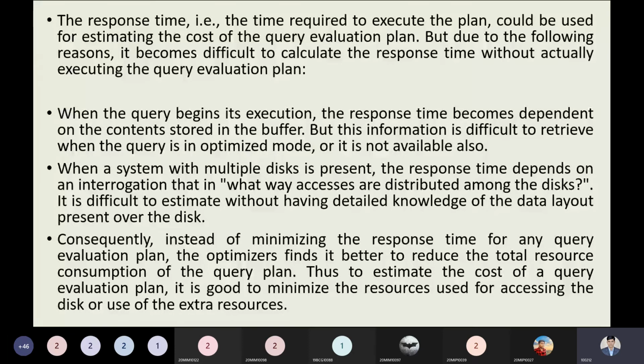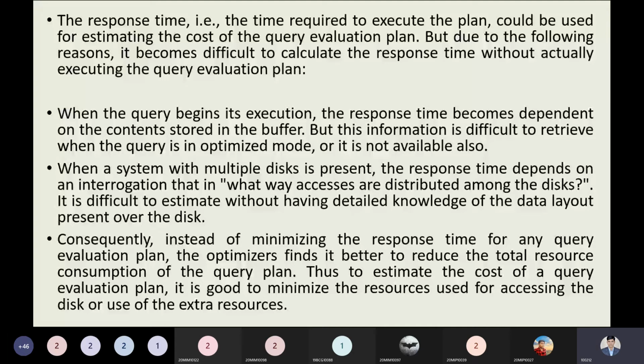Why? You have seen disk scheduling algorithms in the operating system, and this is part of the same kind of concept, because we are storing data on the disk only. So that is the reason. There are certain reasons the response time is required to execute the plan, but it is difficult to calculate. So what are the reasons?